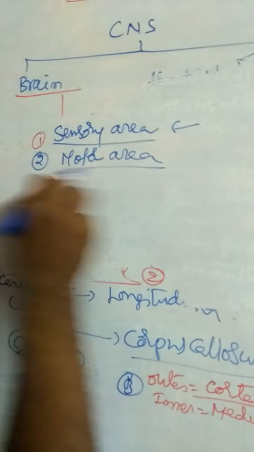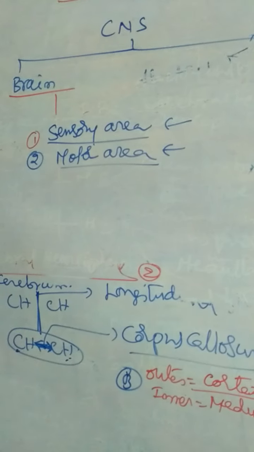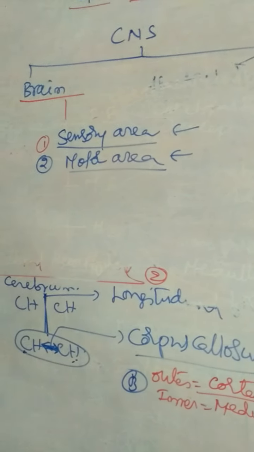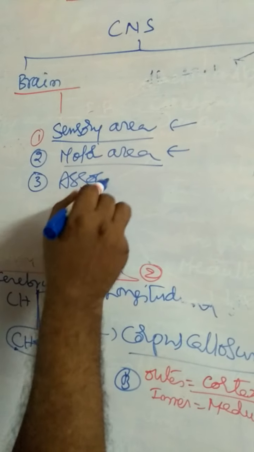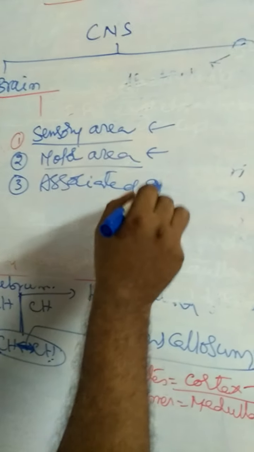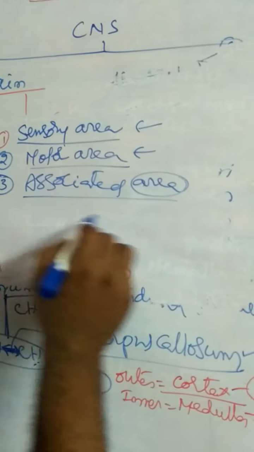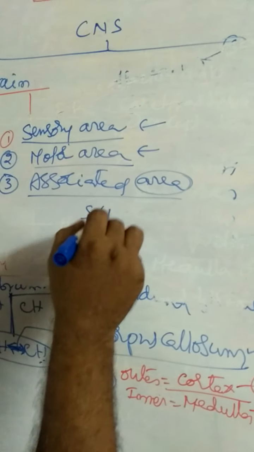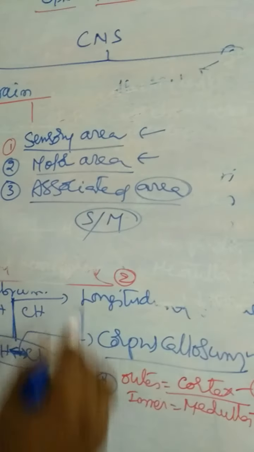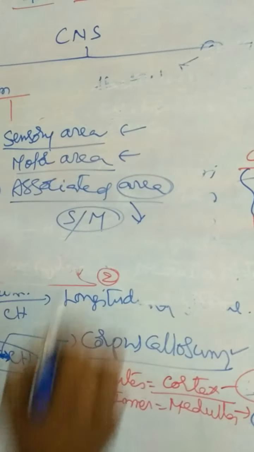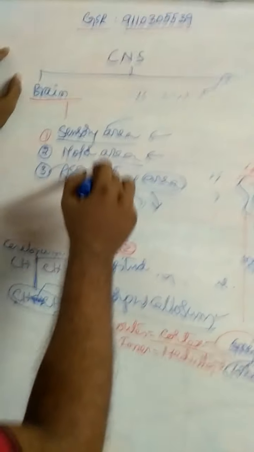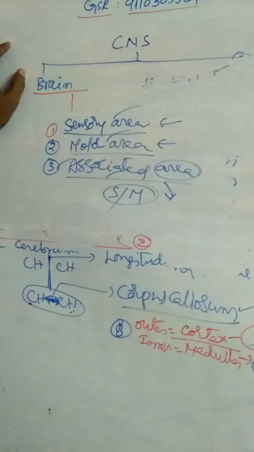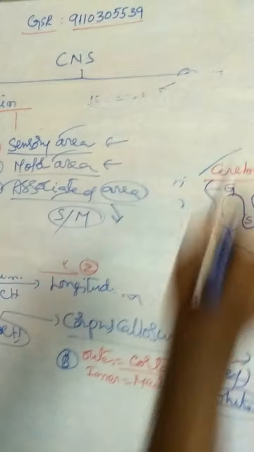The motor area controls the motor voluntary functions. And the third one is the associated area. This associated area is neither sensory nor motor. Its main function is communication. There are three areas: sensory area, motor area, associated area. That is about the cerebral cortex.